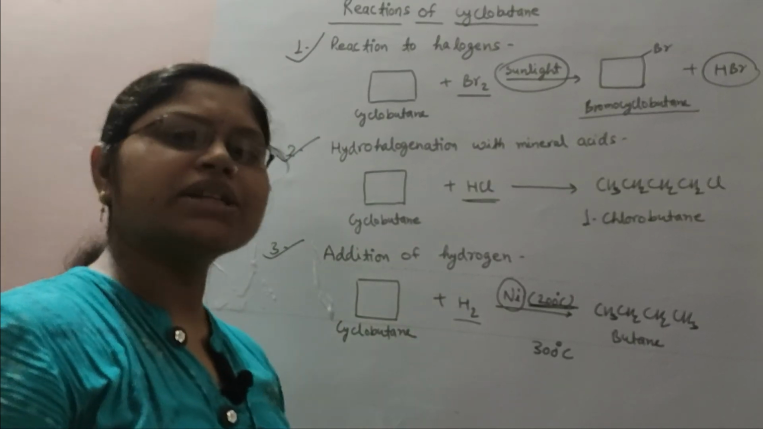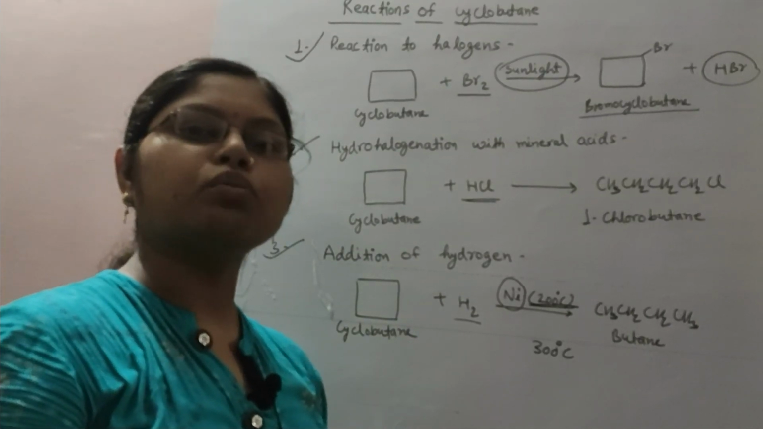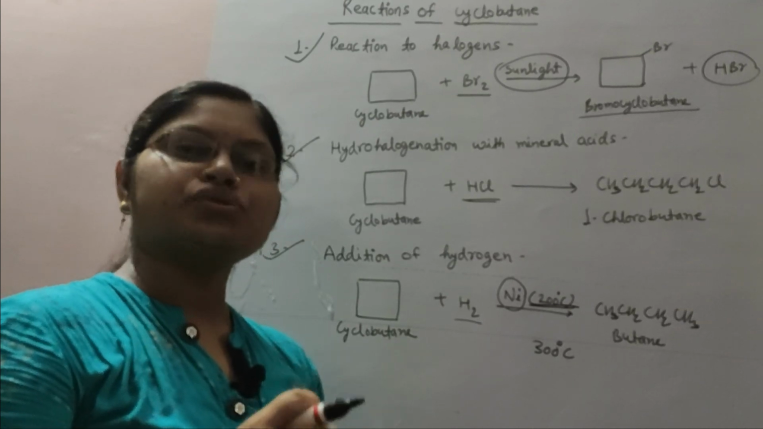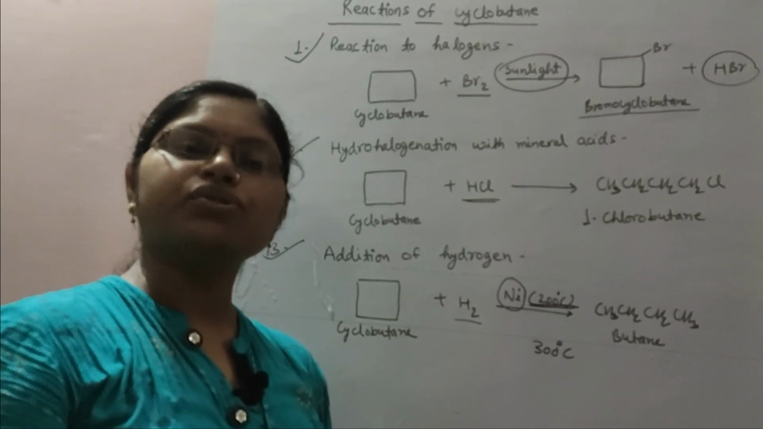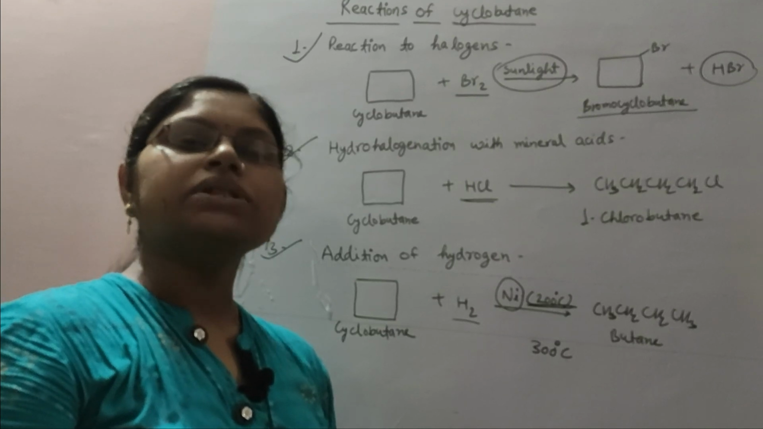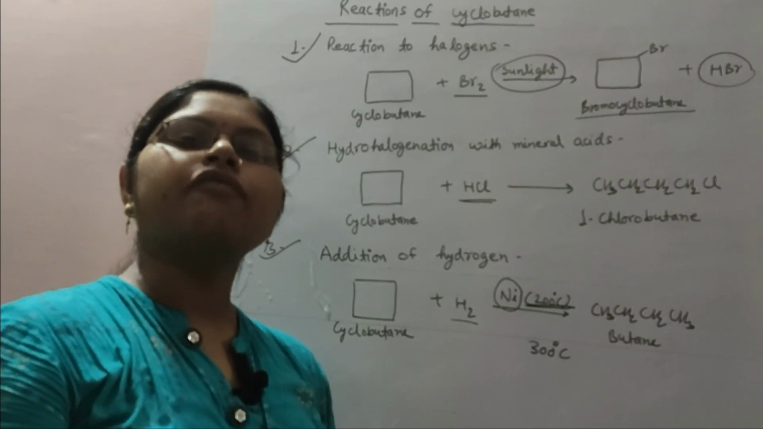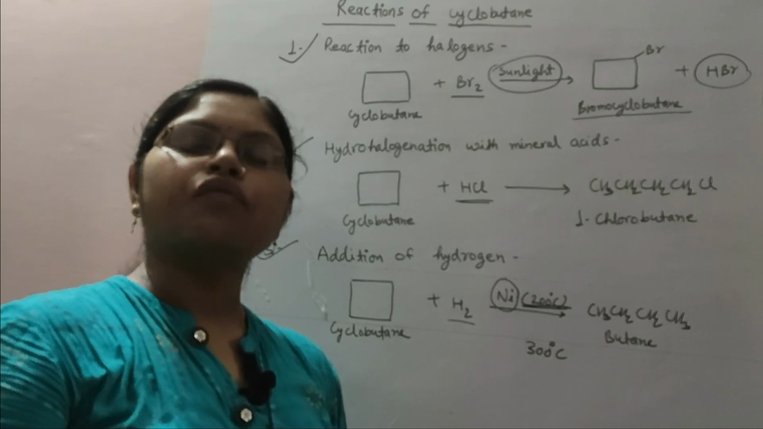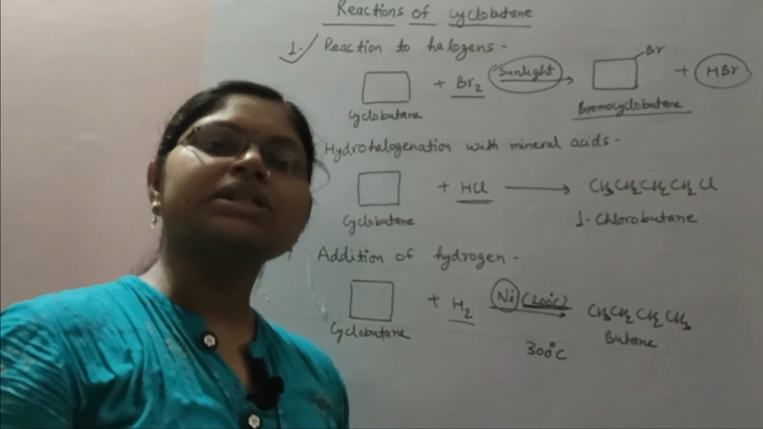So these are the various reactions of cyclopropane and cyclobutane, which are due to the presence of strain in the ring according to Bayer strain theory, or due to the presence of bent bond, which is according to Coulson-Moffitt modification. So this is all about this lecture.